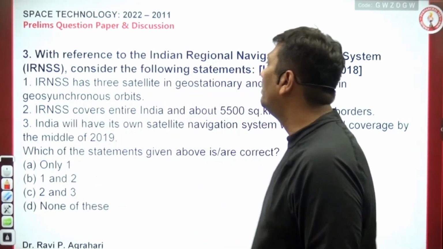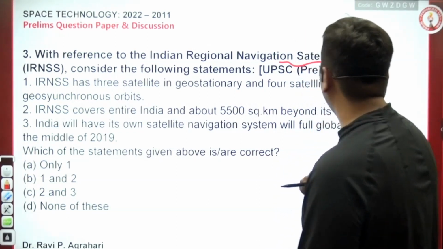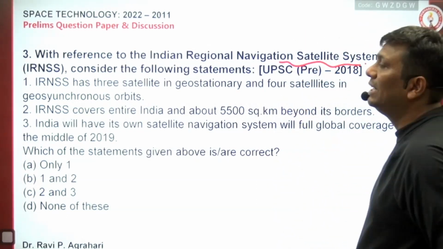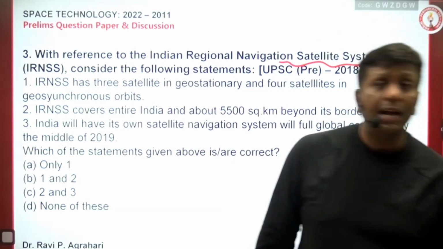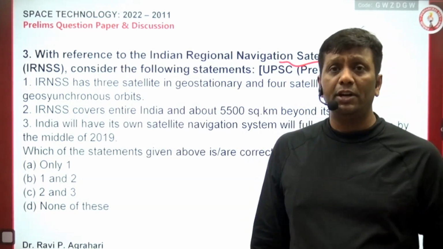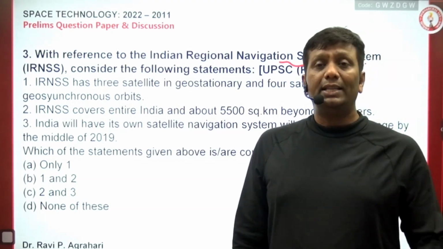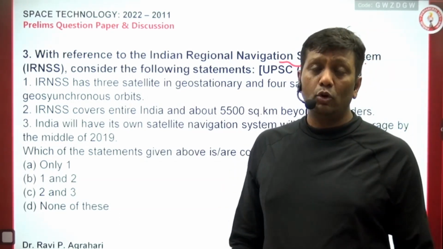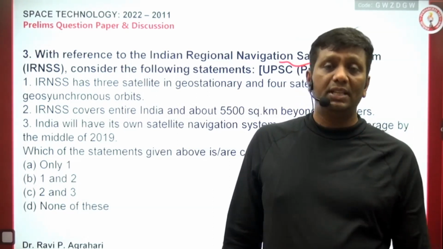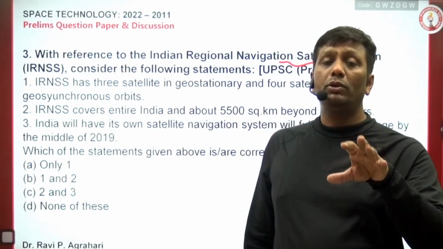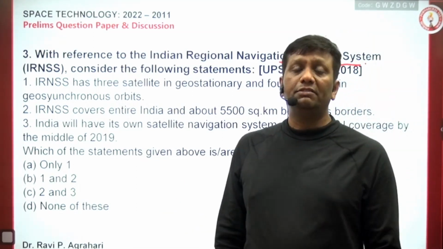Next question, UPSC asks: with reference to the Indian Regional Navigation Satellite System, IRNSS, consider the following statements. I think you people remember, I told you that IRNSS was a requirement of India during the Kargil war. The reason: in the Kargil area we could not detect through the help of our satellites. At that time India demanded a US-based global GPS facility, but the US refused to provide the GPS navigation facility to detect the bunkers and all in the Kargil areas. So that is the reason India suffered a lot of casualties at that time.